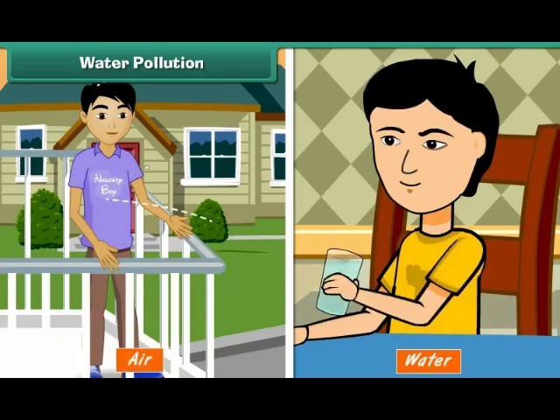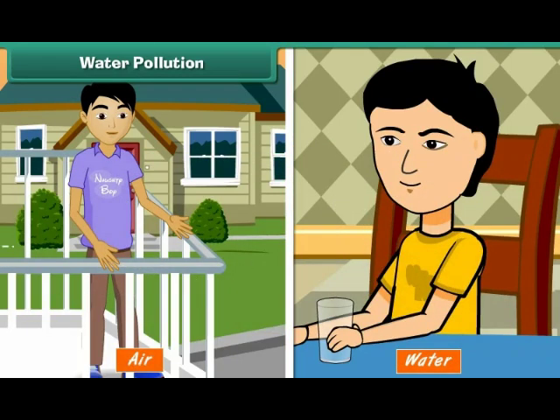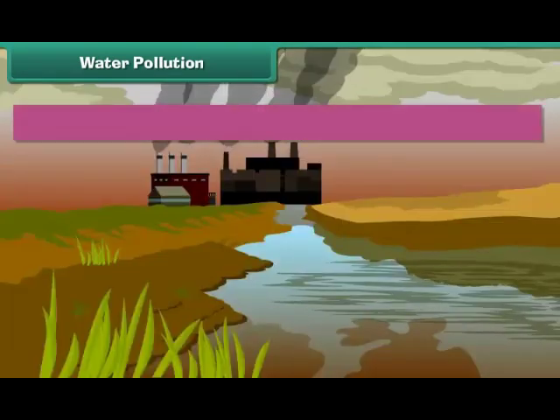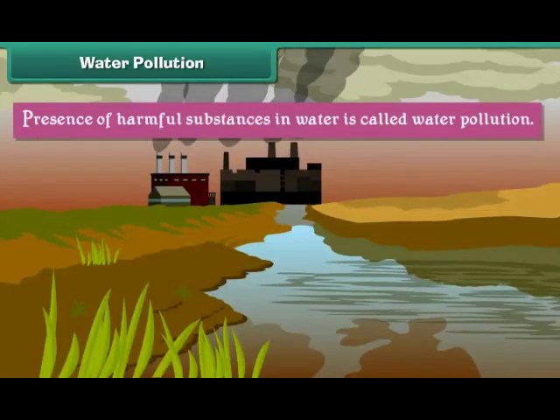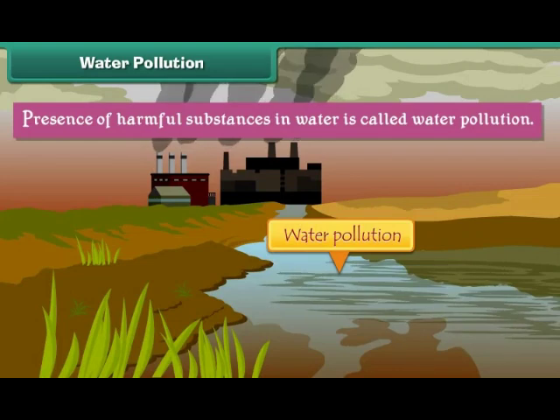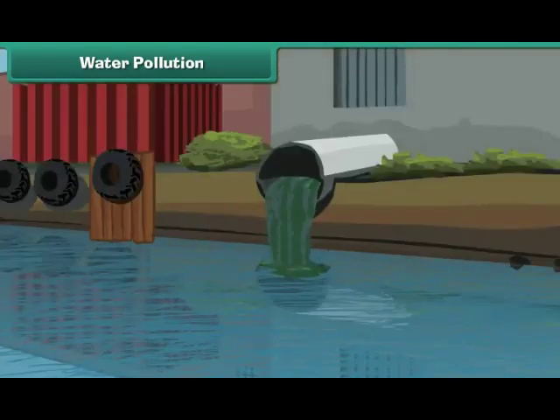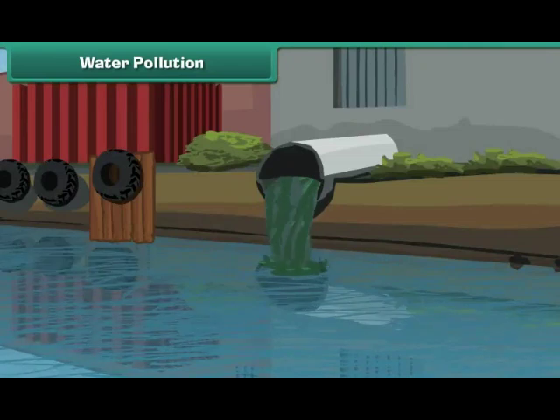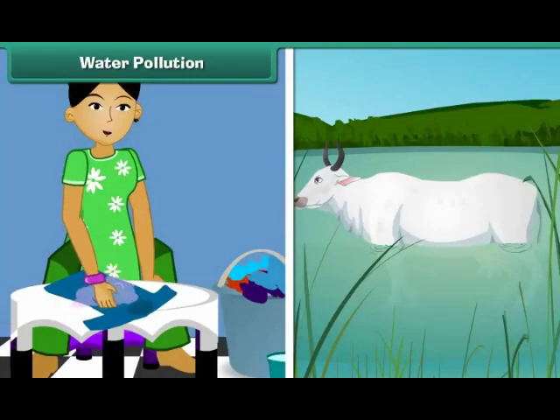Water pollution. Like air, water is also important for our survival. Presence of harmful substances in water is called water pollution. Domestic and industrial sewage pollute water. Activities such as washing clothes and bathing animals in the rivers also cause water pollution.